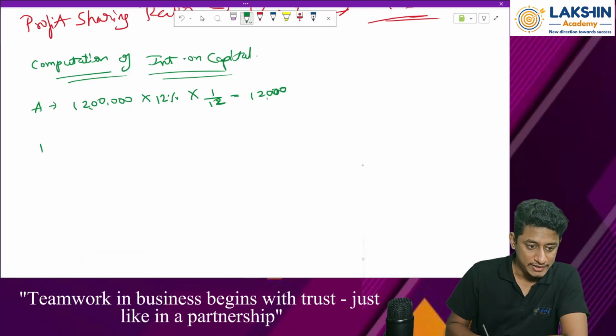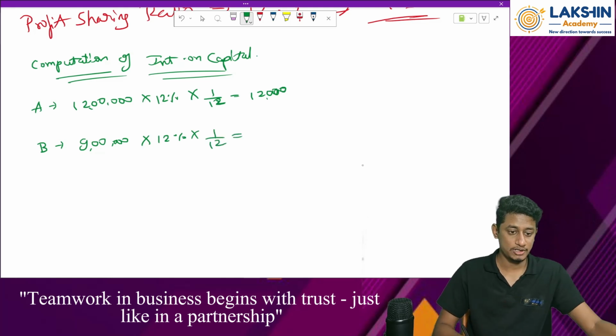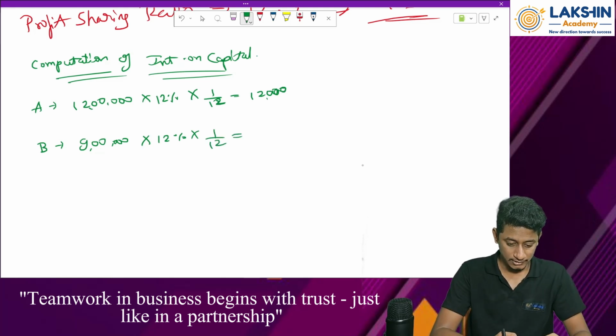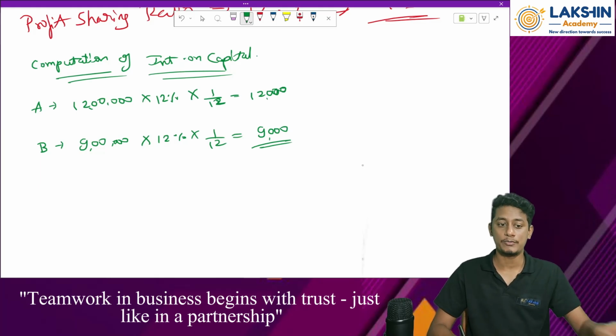Now in case of Mr. B, what is the capital value? 9 lakh rupees, remember? Into again 12% into 1 by 12. That is 9 lakh into 12% divided by 12. That would be 9,000 rupees. This is how you compute the interest on capital.